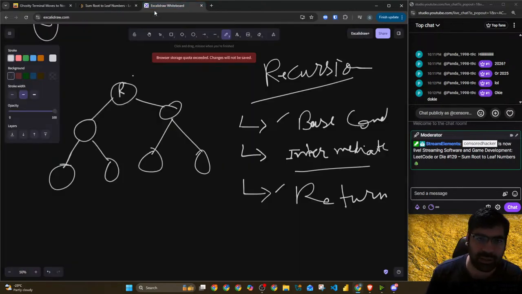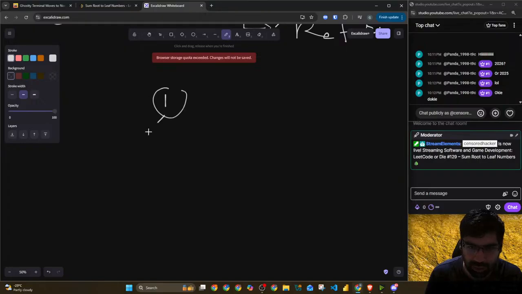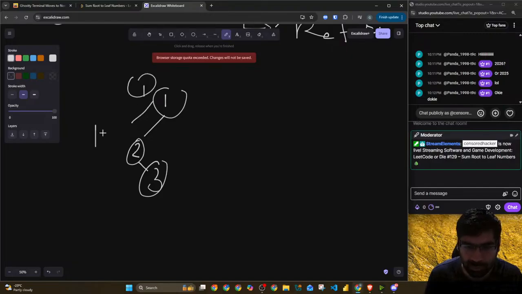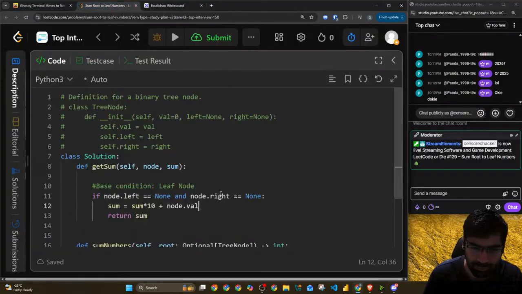Because how it is working is, if it is the 1 2 3 case, I start with 1, it becomes 1 2 here. It will become 12 times 10 plus 3. So it will become 123 here, right? That's the thing. And then we'll return the sum.